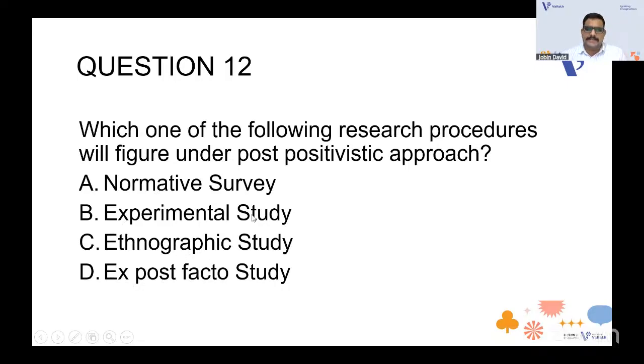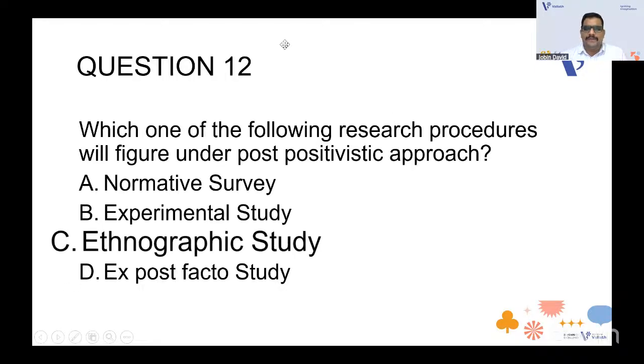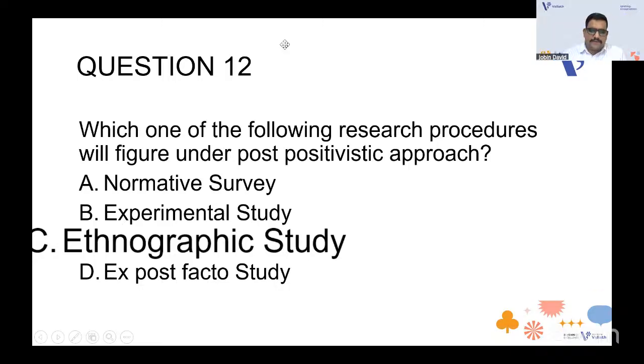Which do you think the answer will be, Ellen? I think it's option C, ethnographic study, which we discussed in the beginning of the question. In the beginning we discussed ethnographic study, because we know that ethnographic study is the study of the culture of a group, like the eating habits of a group. For example, if you want to study tribal groups and their habitats, it is called ethnographic. So they are under the post-positivistic approach. So ethnographic study will be the answer.